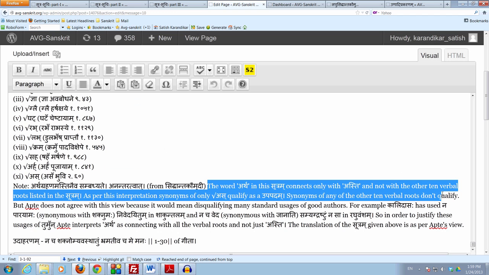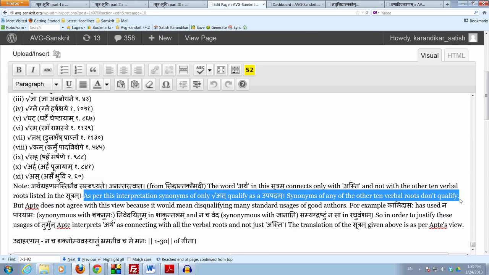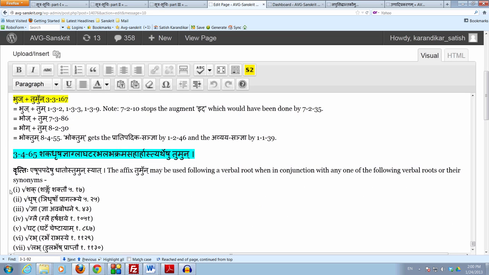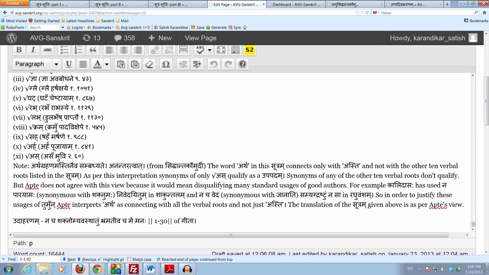So as per this interpretation from the Siddhanta Kaumudi, synonyms of only as would qualify as uppadam, not synonyms of the other 10 verbal roots. So according to Siddhanta Kaumudi, we have to allow only those 10 specific verbal roots up to arha and then synonyms of as. But Apte, in his guide to Sanskrit composition, says that this will create a problem because